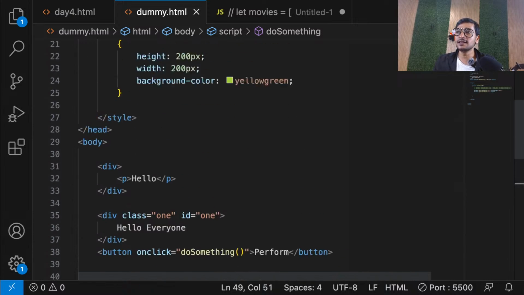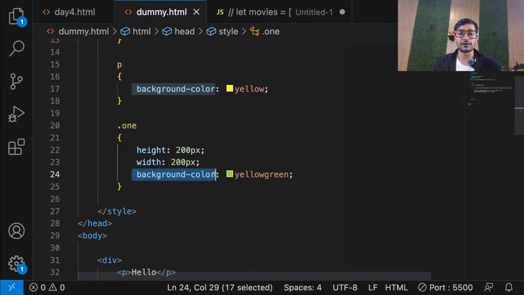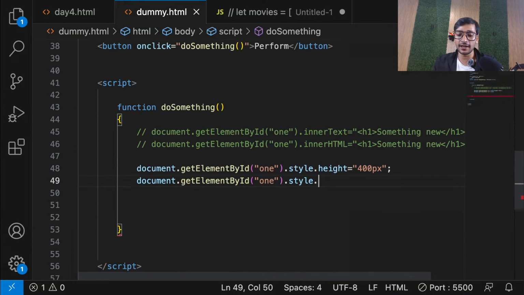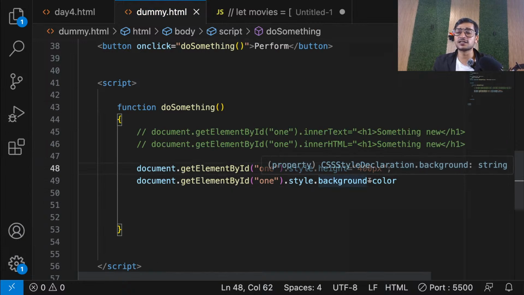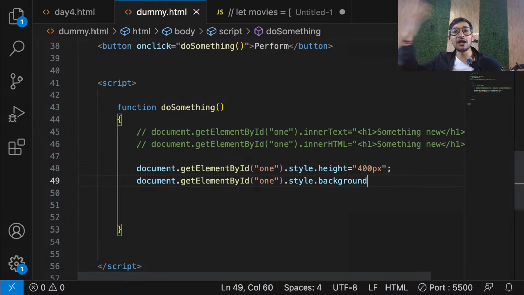But guys, see, in CSS you write background hyphen color. Now you need to write the same property in JavaScript, but since JS is a programming language, a hyphen will be considered as minus. If I try putting background hyphen color, it will be considered as minus. That's why the properties which have hyphens are converted to camel case. That means start with lowercase, but every other word starts with a capital, like this, backgroundColor. So no hyphen, just backgroundColor equals whatever you want.